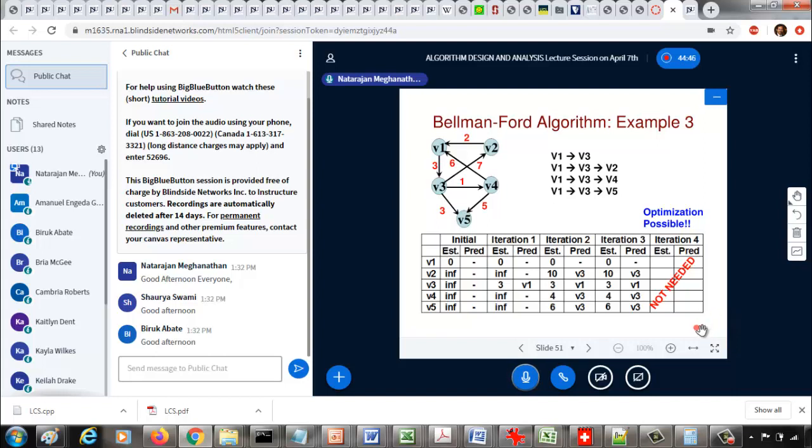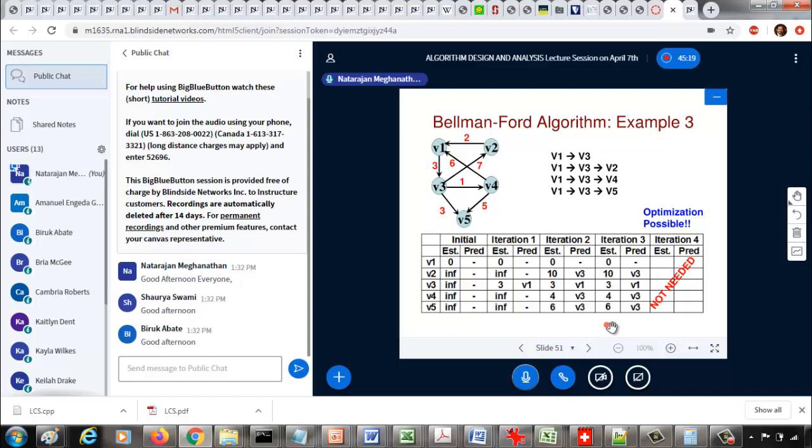Even though it might be earlier than V minus 1 iterations, like in this case this is a graph of 5 vertices, so in the worst case we have to go through 4 iterations. But in this example, using this optimization idea, if none of the entries changed in the estimated path weights in a particular iteration, that means we have found the shortest path weights from the starting vertex to all the vertices, so we can omit the subsequent iterations.